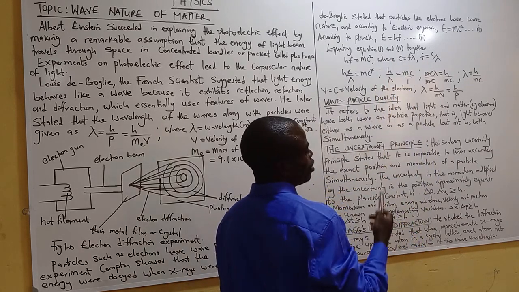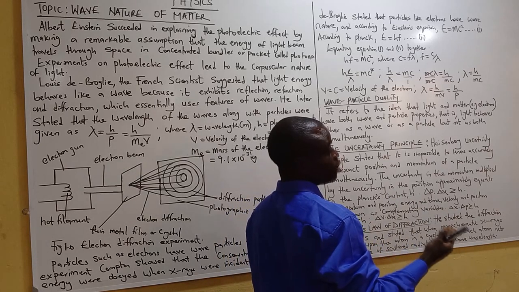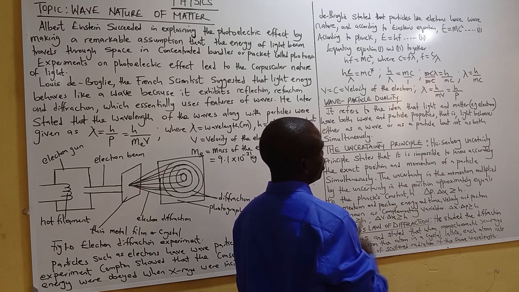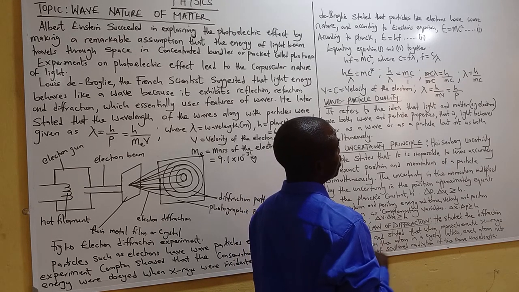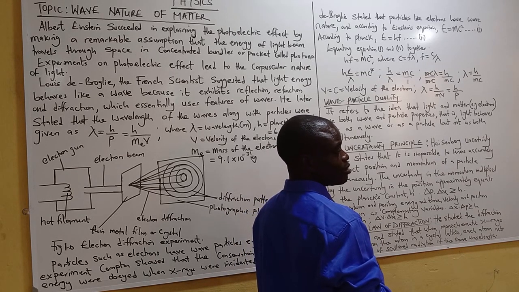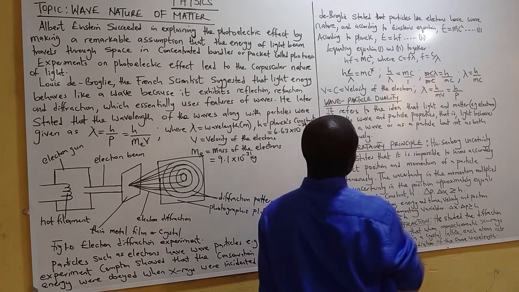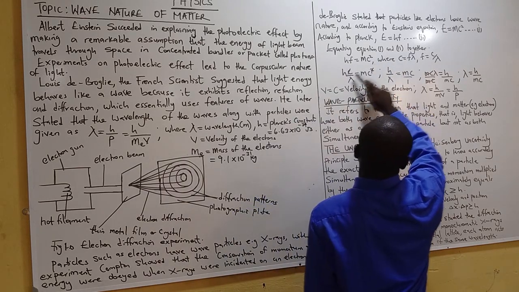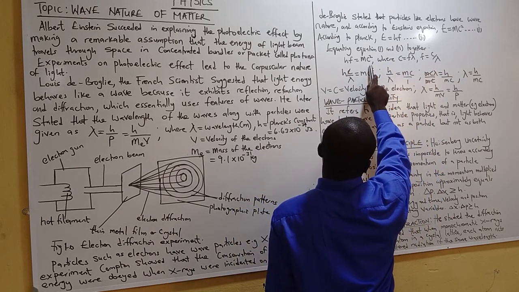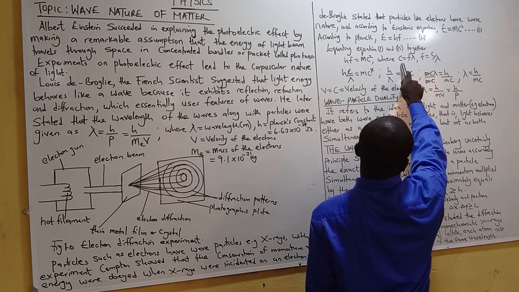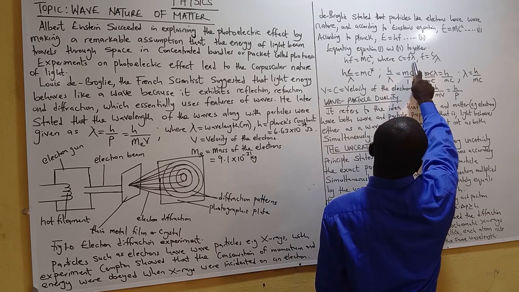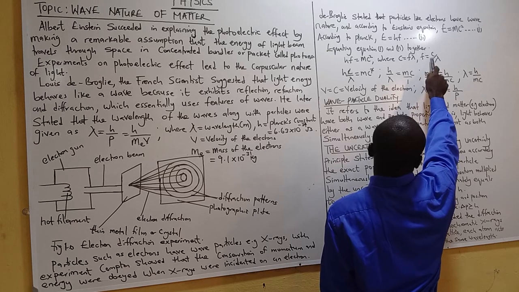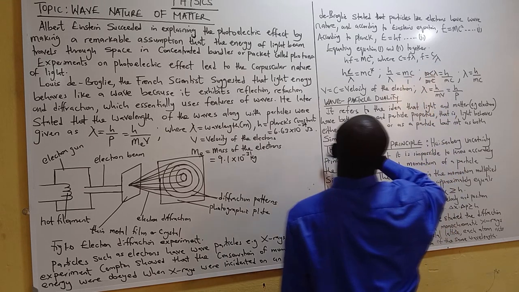We now equate Planck's equation with Einstein's equation. Equating equation 1 and equation 2, you have hf equals mc squared, where velocity c equals f lambda, frequency times wavelength. Making frequency the subject, f equals c over lambda.